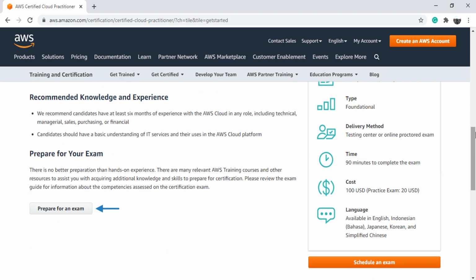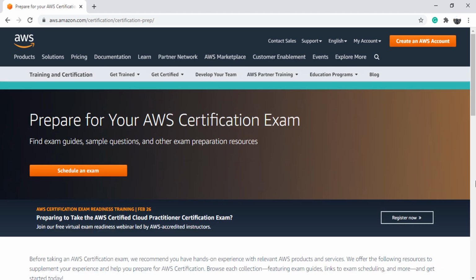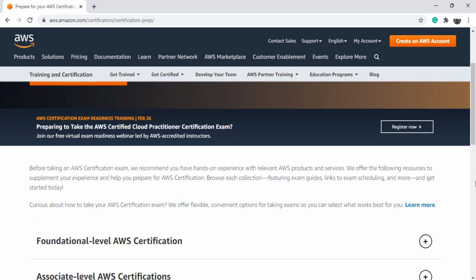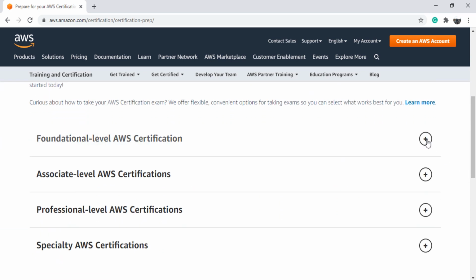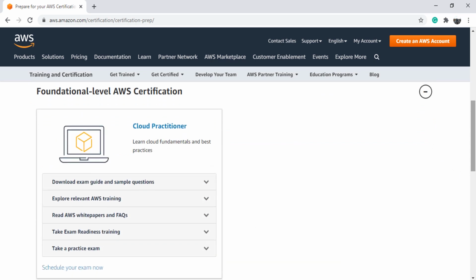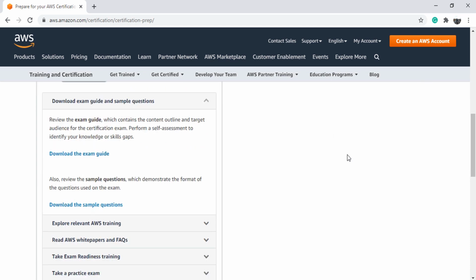You will also see this Prepare for Exam button. Click that. And you will land on the exam preparation page. Scroll down and expand this foundation level certification link. Great. So this is what AWS recommends you for preparing Cloud Practitioner certification. Download the exam guide and sample question paper. I already talked about these 2 documents.